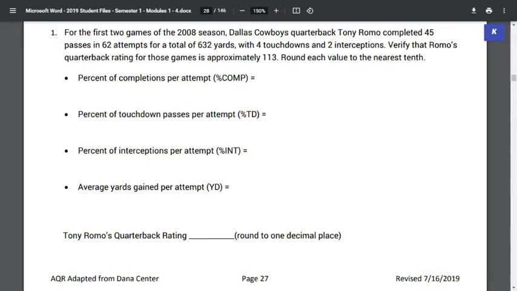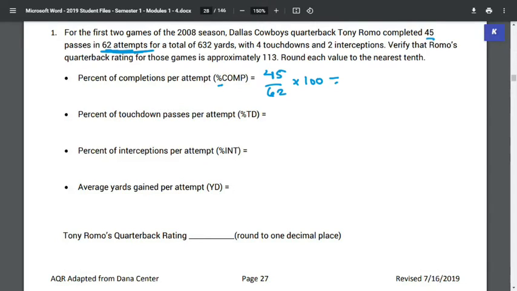If we read our problem, it says 45 of 62 attempts. So we're going to use 62 as our denominator for all of this, which reminds me that in the problem before I said it's always the numerator. This is actually always the denominator, so we always divide by the attempts there. Sorry for the confusion, but 62 is always going to be your denominator. We're going to take our 45, divide that by 62, and multiply times 100. Keep in mind that's a percentage that we're getting.